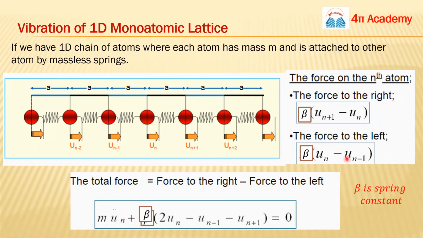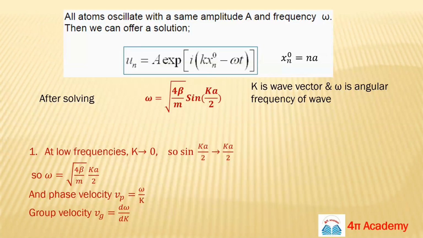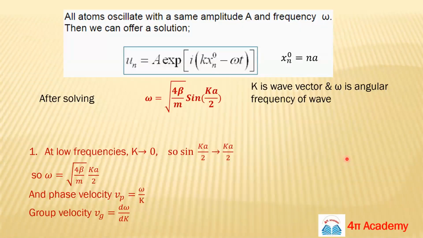These are the forces, and finally we will get a differential equation. You all know from wave theory in 12th class that the solution for the wave equation will be y equals A e to the power i(kx minus omega t). This was a very familiar equation in 12th and in graduation.